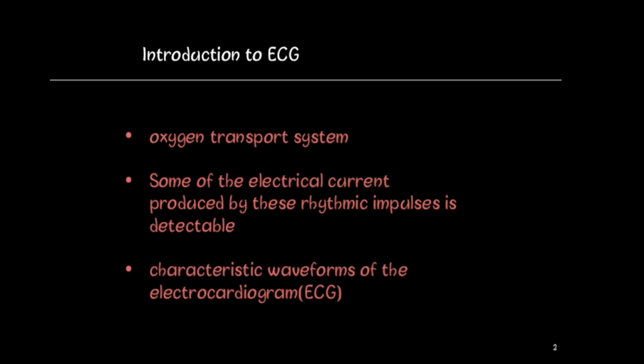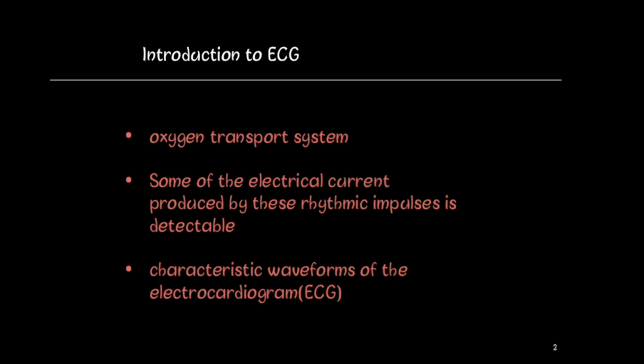Let's first have an introduction to ECG. The heart is a vital link in the oxygen transport system, pumping blood to the pulmonary and the peripheral circulation systems to supply oxygen and other nutrients required for metabolism in all the tissues. The beating heart generates rhythmic electrical impulses that cause mechanical contraction or the pumping action of the cardiac muscles.